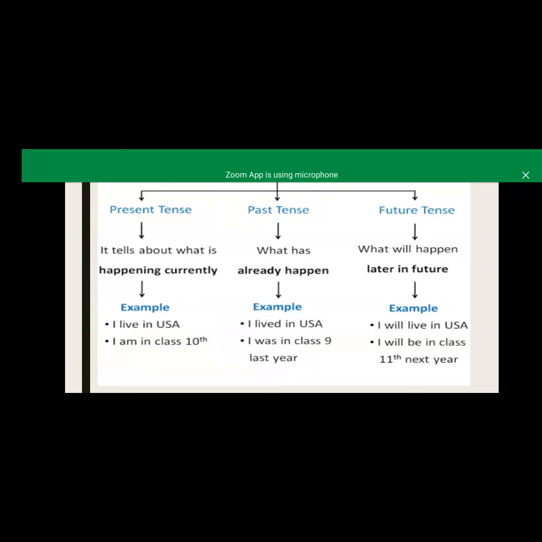So one ma'am asked this question in the first session: why are we using has here, because we are talking about the past tense, but we are using has in this sentence.